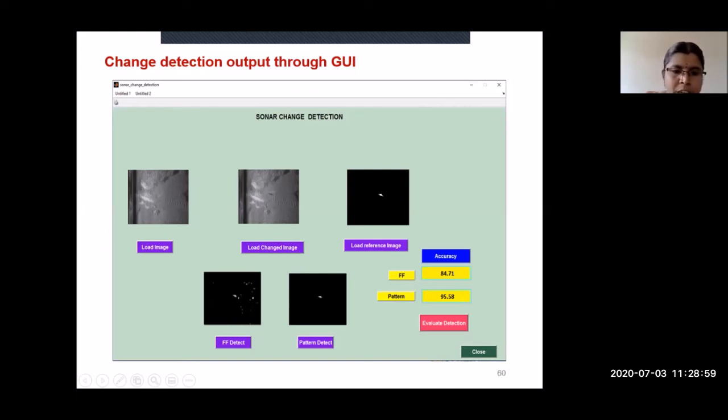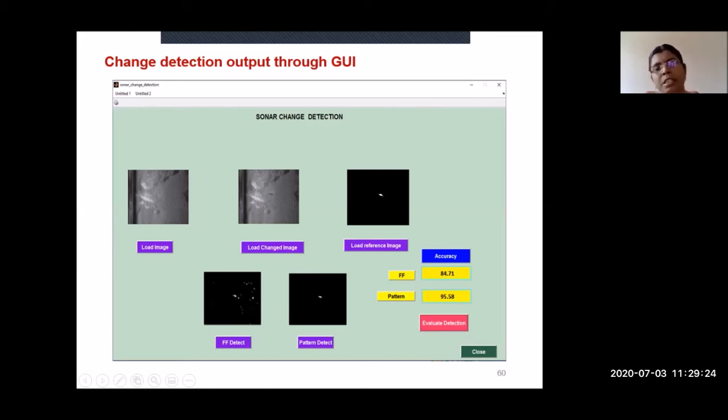Here there are two input images and one reference image. The difference between these two is found, and that difference is compared with our reference image. The difference calculated by the feed forward network is here, and the difference calculated by the pattern recognition network is here. These two outputs of two different networks are now compared with the reference image.